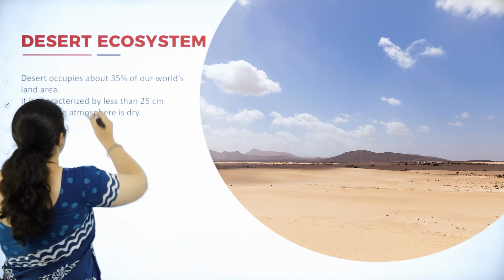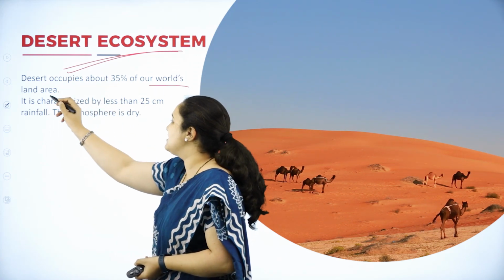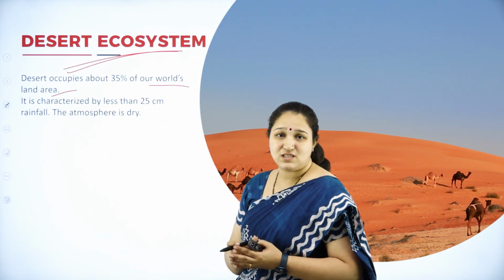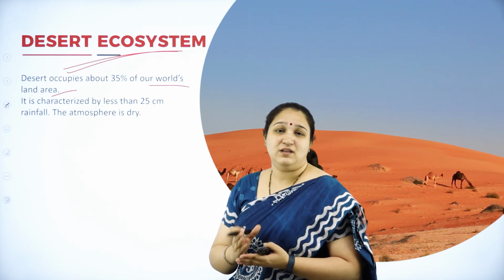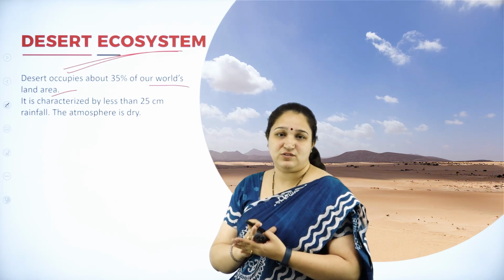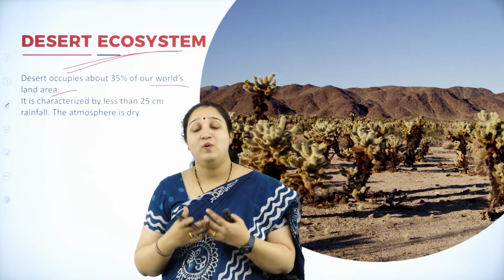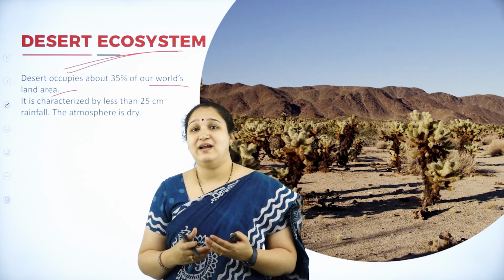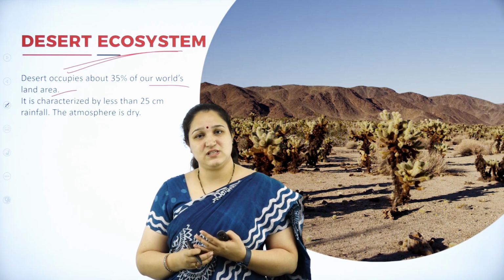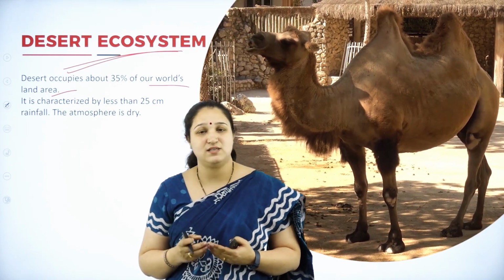The next ecosystem is the desert ecosystem. It occupies about 35% of our world's land area. Its characteristics are a very small amount of rainfall, a really dry atmosphere, and very high sunlight. There is a lot of sand, very few organisms which can withstand that temperature, and a lot of water scarcity. So there is a very small number of species or animals which you can find in the desert ecosystem.